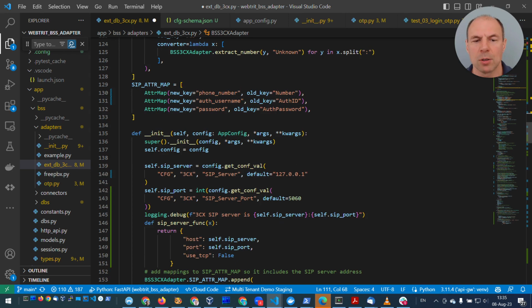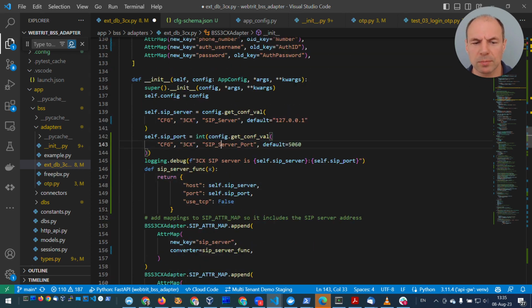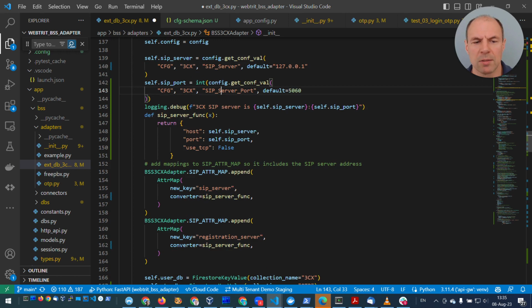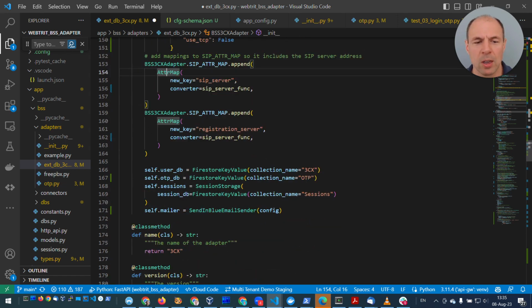Okay. So in our init method, we read our configuration parameters, like default value for SIP server, SIP port, and we actually add to this mapping a few entries which will basically provide this SIP server object always to be returned. And we initialize our connectors to the database.